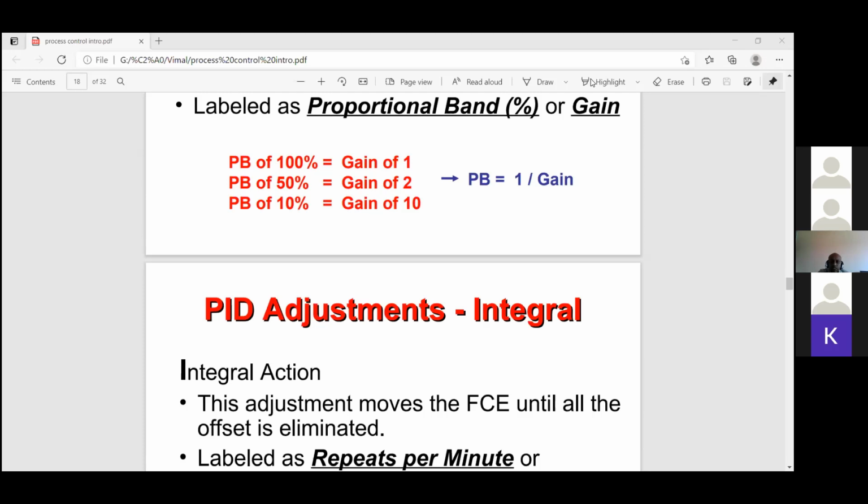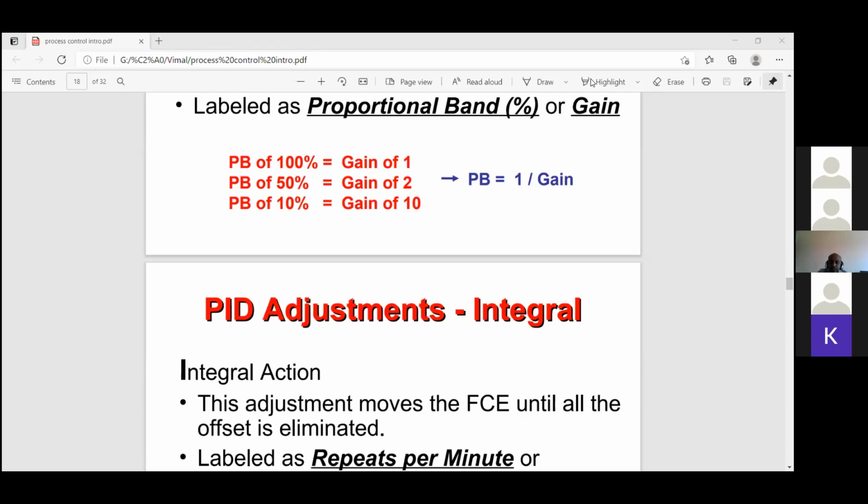So these are the parts: diaphragm case, casing, diaphragm plate, actuator spring. Normally a spring will be there, and for example, if you want to open the valve, the air will be given at the bottom. Spring force against air force: if the air force is high, the spring will release.